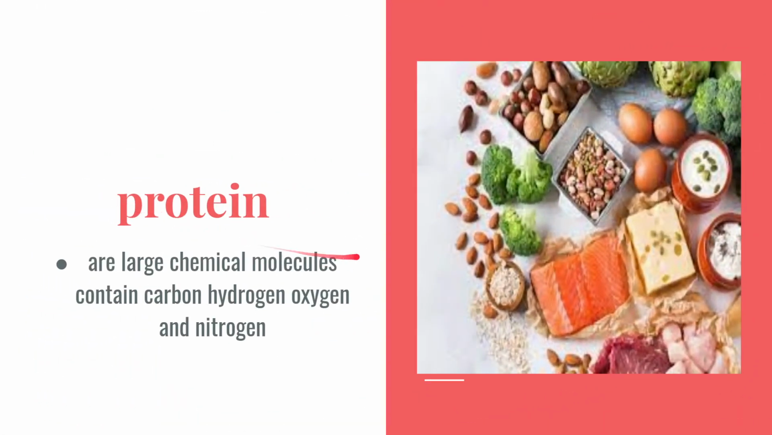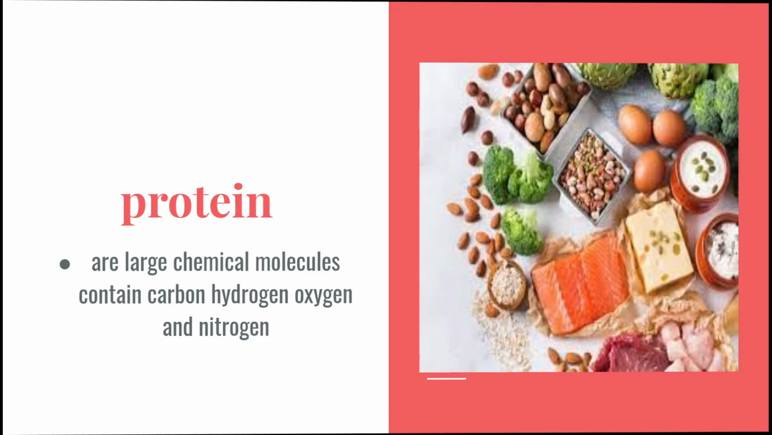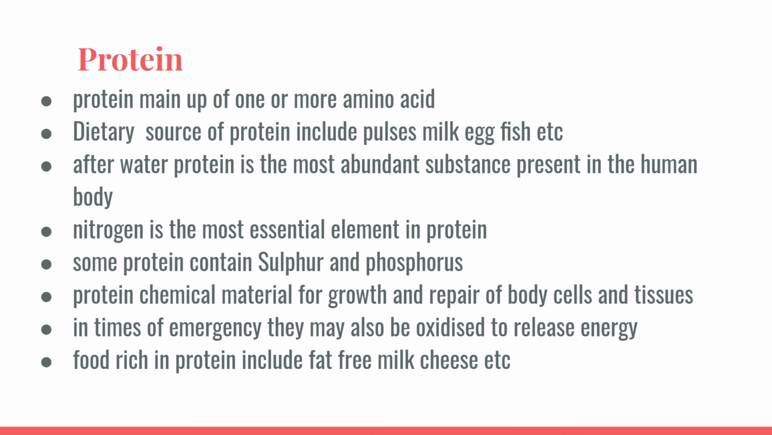Now, when we talk about protein, we understood what fats are and what the components of fat are. But in protein, we have four. It's not three, it's four. Carbohydrates and fats have carbon, hydrogen, and oxygen, but protein also has nitrogen. So its chemical molecules contain carbon, hydrogen, oxygen, and nitrogen. Now let's go to proteins. Proteins are made up of one or more amino acids. Remember that.